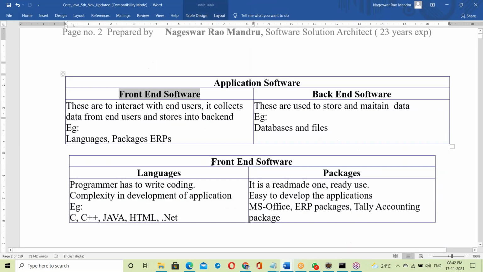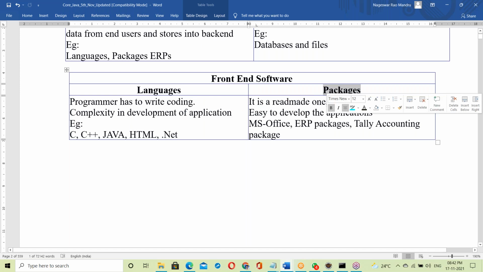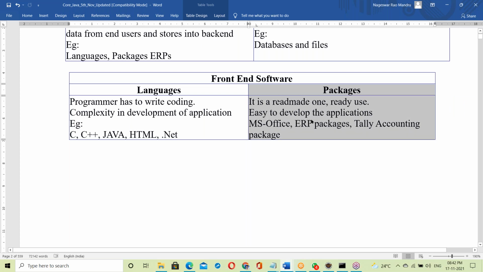So let us move to front end. Our topic is now front end. In front end, there are two categories, languages and packages. A package is a predefined, ready-made one. For example, MS Office is a package, no coding. Next, ERP packages like SAP ERP, Oracle ERP, no coding, direct use. Tally accounting package, direct to finish, no coding.